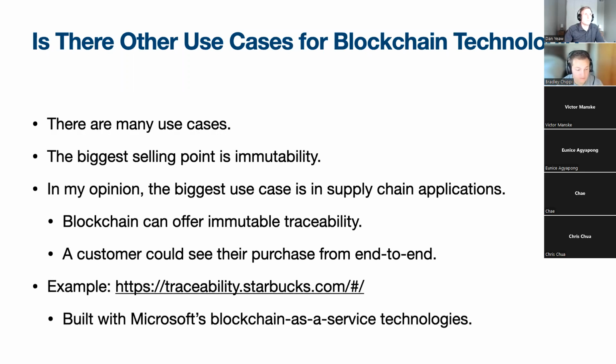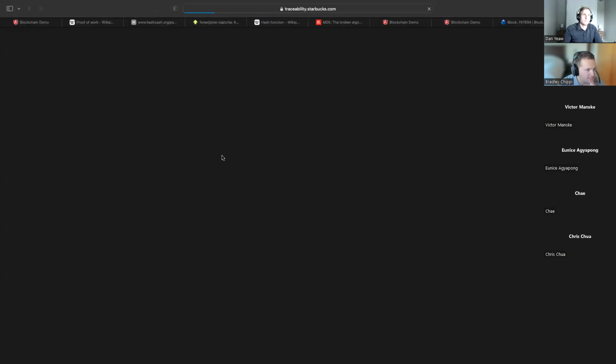And it really prevents those supply chain attacks and misleading supply chain metrics. And a great example, and I discovered this, and this is old news, is traceability.starbucks.com.